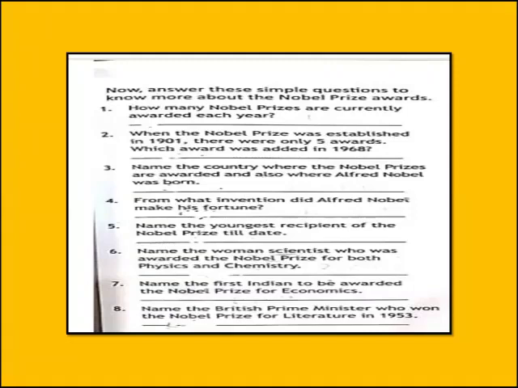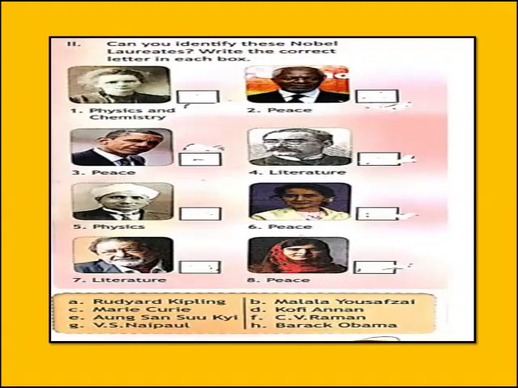Number 8. Name the British Prime Minister who won the Nobel Prize for Literature in 1953. The answer is Winston Churchill. In the next exercise, the question says, can you identify these Nobel laureates? Write the correct letter in each box.